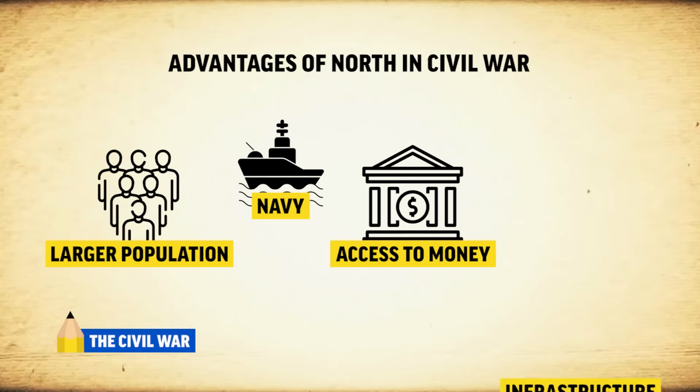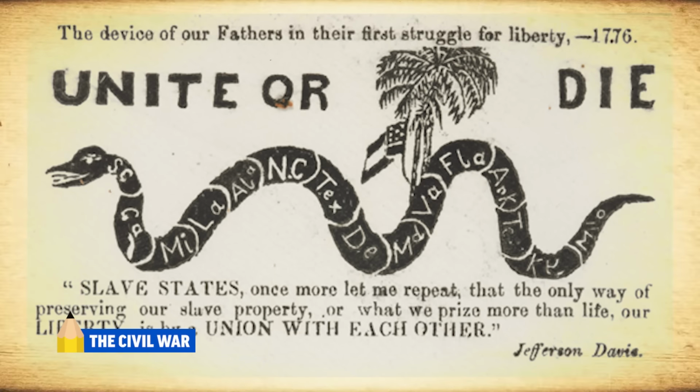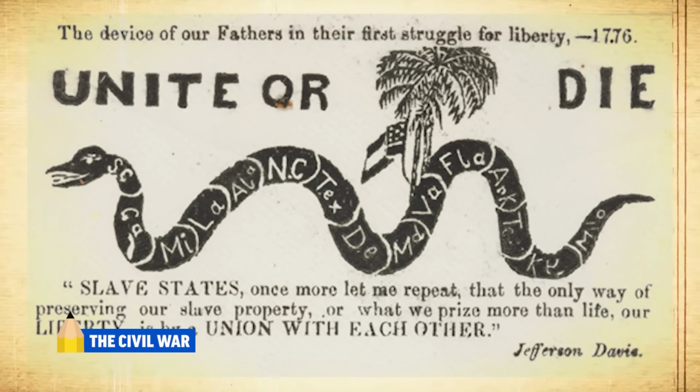They formed the Confederate States of America and elected Mississippi's Jefferson Davis as president of the Confederacy. Going into the war, the North had significant advantages. They had a larger population, control of the U.S. Navy, and the banks, which meant access to money. They also had more infrastructure like railroads and more farmland for growing food. However, the South managed to sustain the war effort for years because of their determination to keep slavery.